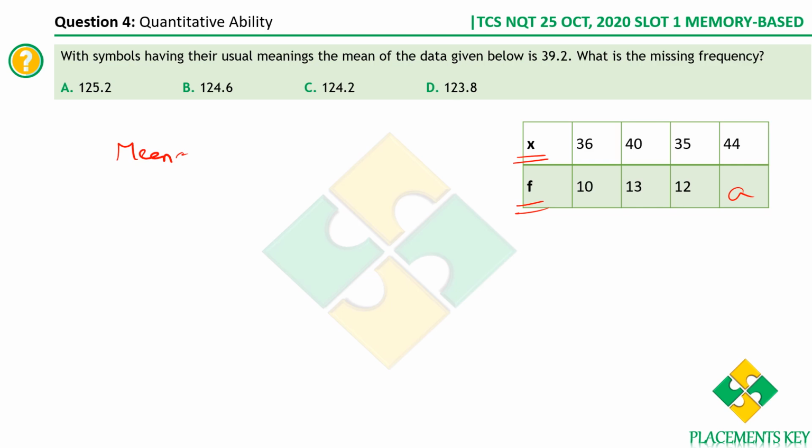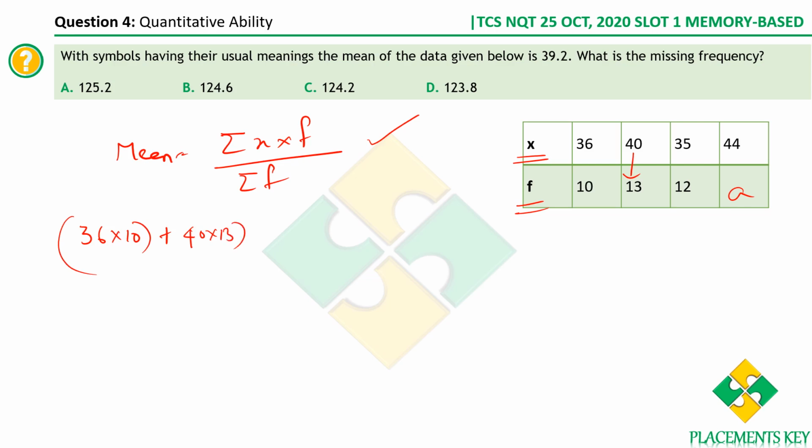What is mean? We know mean is equal to sigma of the observation into the frequency divided by sigma of the frequency. You'll first have to multiply. Let me solve it for you, you may understand it better. This is the formula. So we do it as 36 into 10, plus 40 into 13, plus 35 into 12, plus 44 into a,